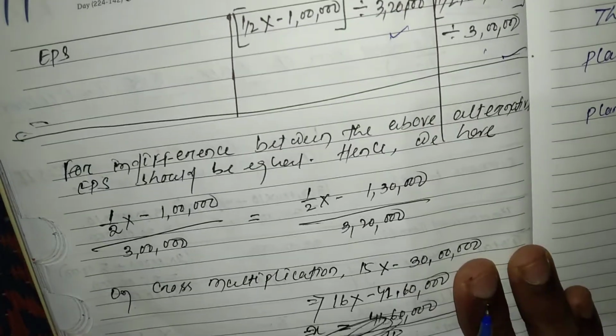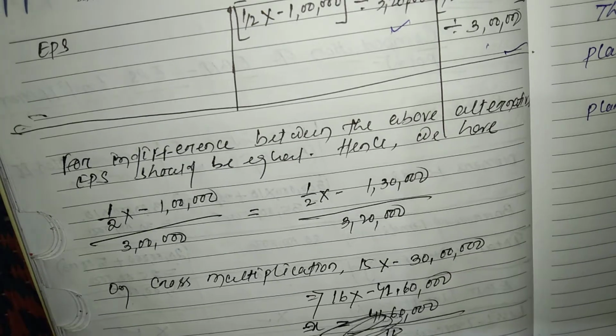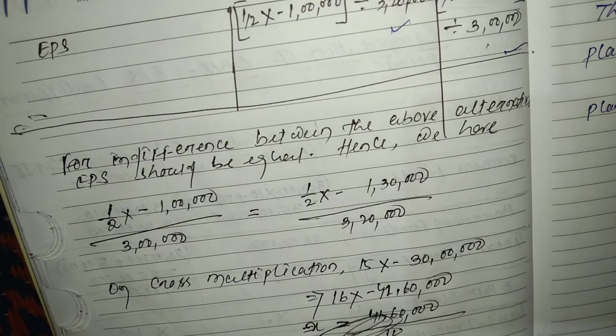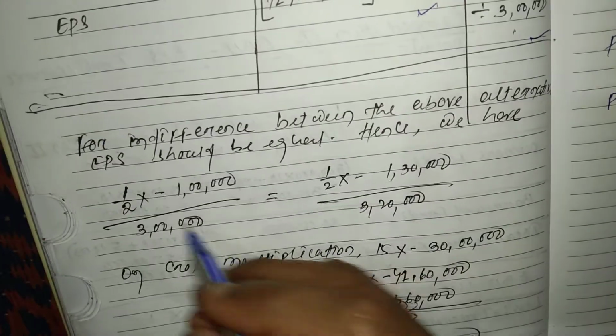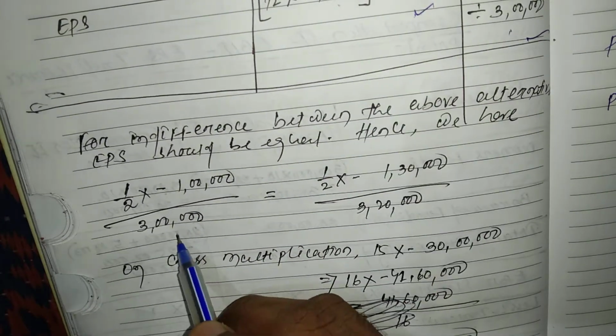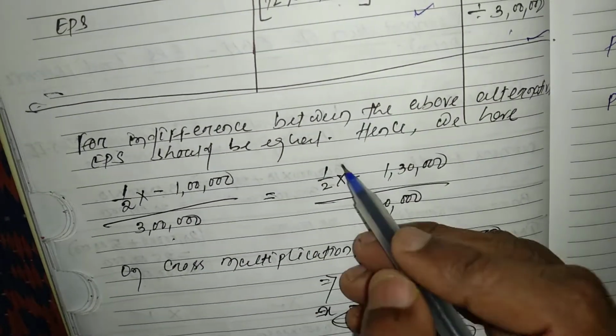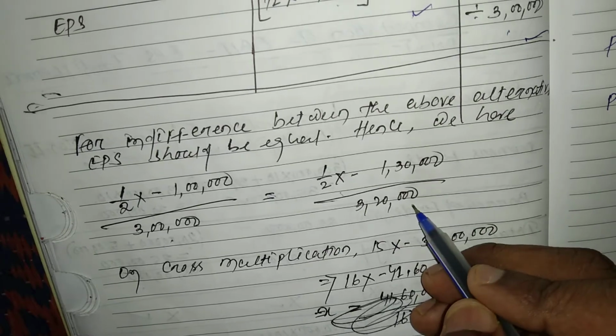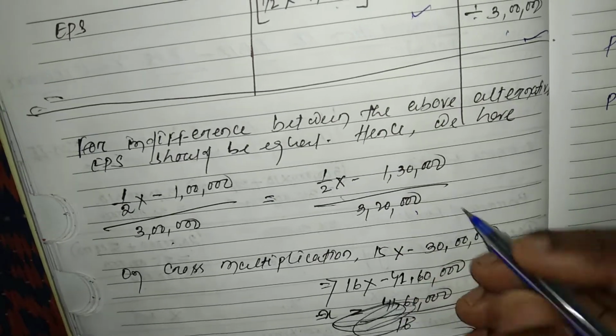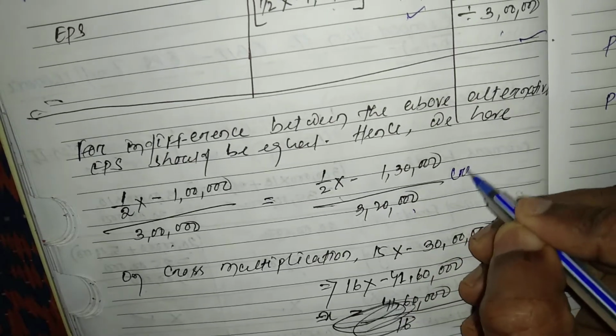Now for indifference between the above alternatives, earning per share should be equal. Hence: half X minus 1 lakh divided by 3 lakh is equal to half X minus 1,30,000 divided by 3,20,000.